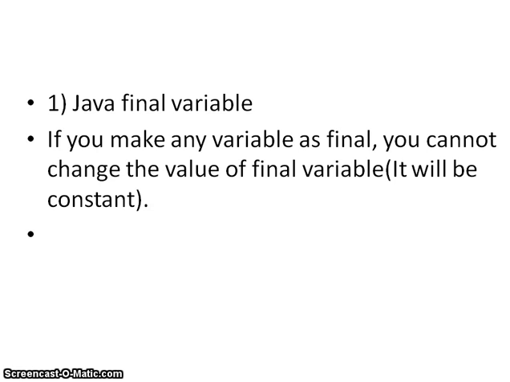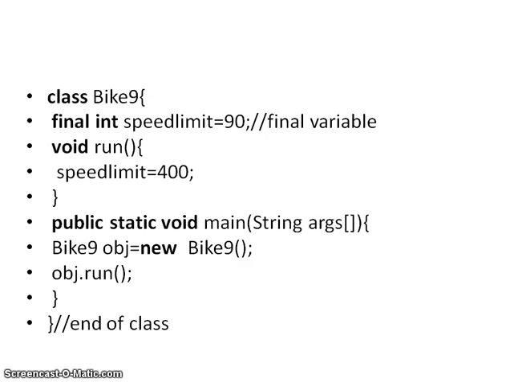If you make any variable final, you cannot change the value of the final variable; it will be constant. Let's see one example. I have declared class Bike, and one variable I have declared as final, that is speed limit, and I have initialized the value 90. So like this you can declare the final variable in your program.